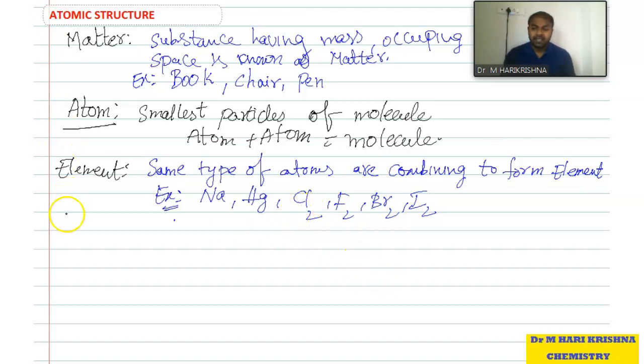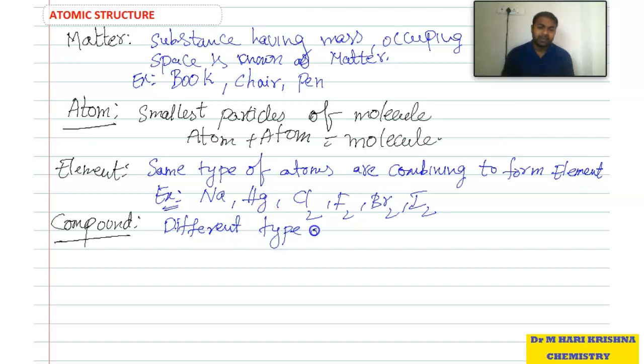Next, if different types of atoms are combined, it forms a compound. Different types of atoms are combined to form a compound.